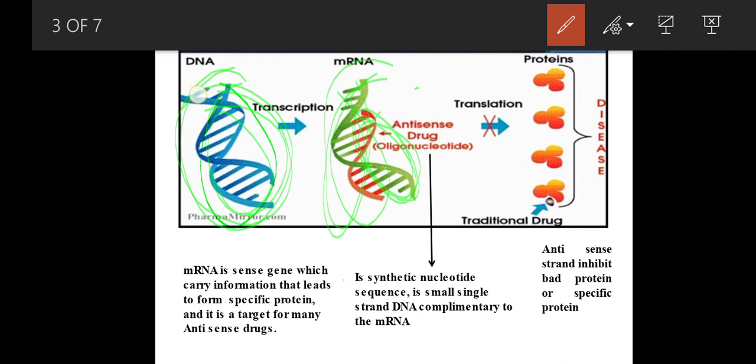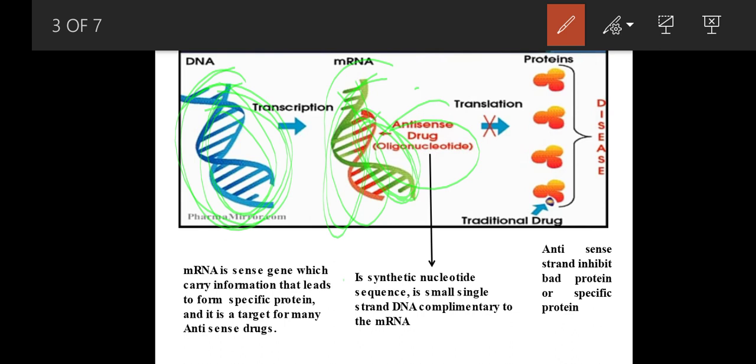When we know the sequence of DNA, the mRNA is complementary to the sense strand, and if it forms mRNA in transcription, it is very easy to synthesize the antisense oligonucleotide to the mRNA. When we synthesize it, it will bind to the mRNA very tightly and very specifically.